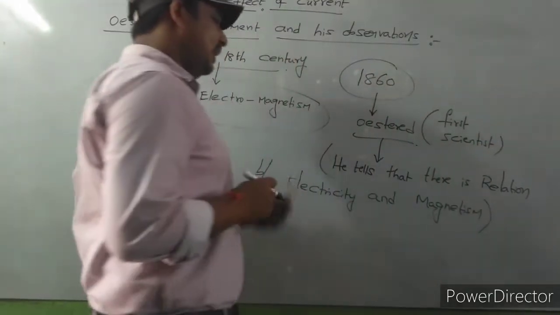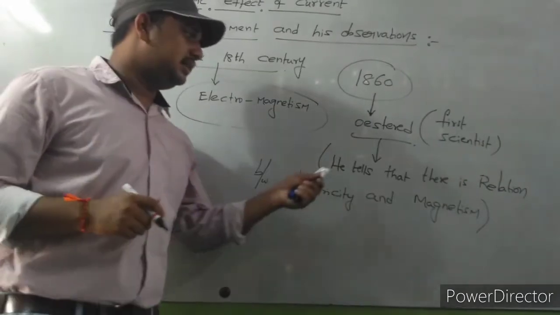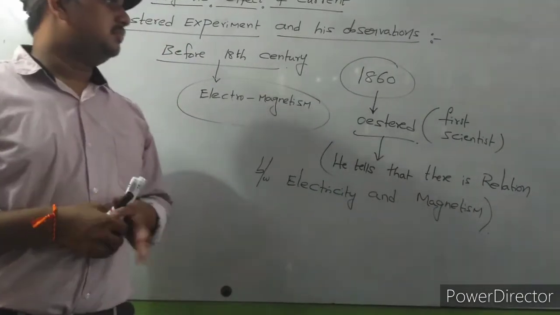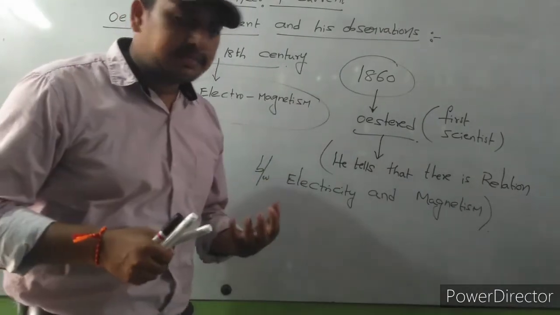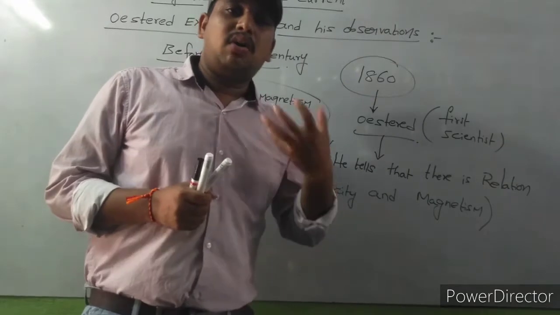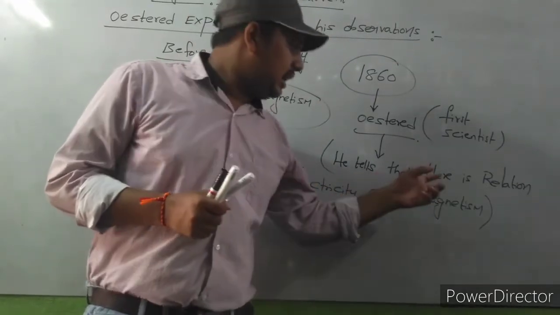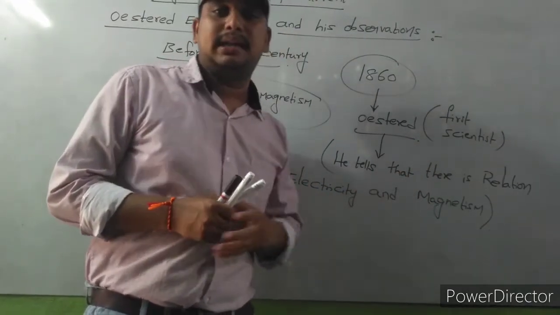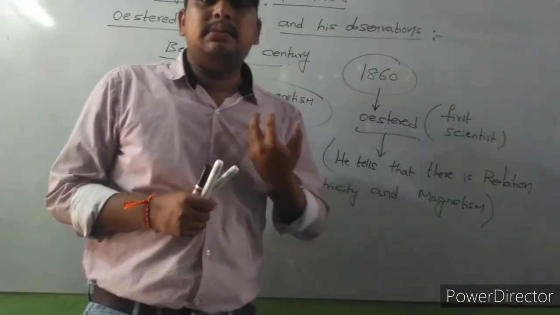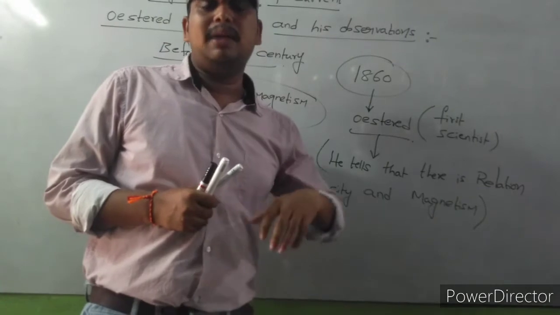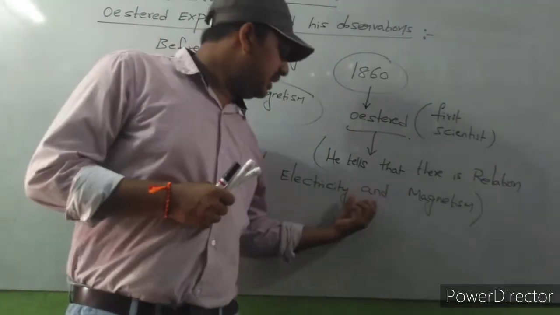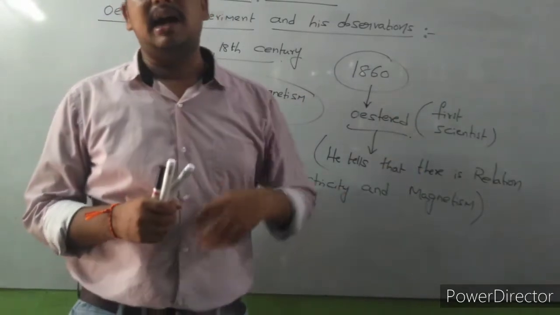Now I would like to discuss how he told this point. What experiments did he do to explain that there is a relation between electricity and magnetism? I will discuss that now.